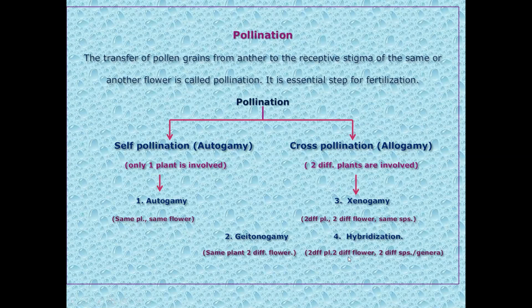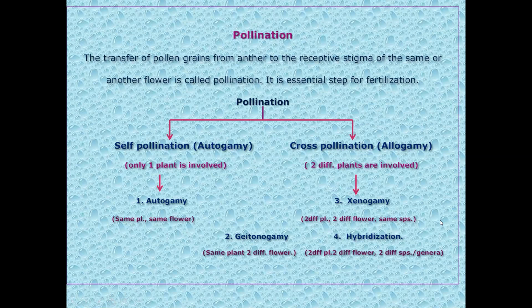From that point of view, I have explained here the second type of cross pollination, that is allogamy, where a human being is the agency. Cross pollination is called allogamy because it does not occur without any agency. It needs an agent, maybe a biotic agent or an abiotic agent, meaning a living agency or a non-living agency is required for the transfer of pollen grains from one flower to another flower.